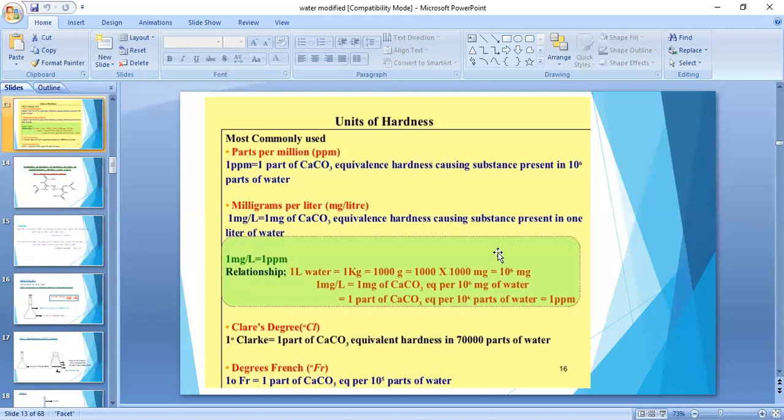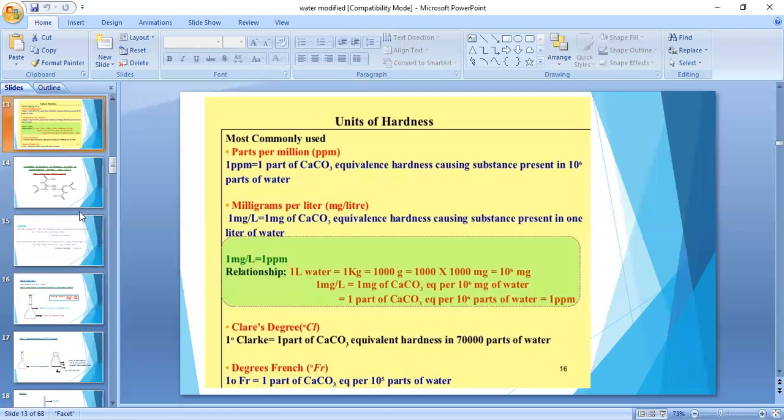Now the relationship among the 4 units: 1 ppm is equal to 1 milligram per liter, which is equal to 0.07 degree Clark and 0.1 degree French.